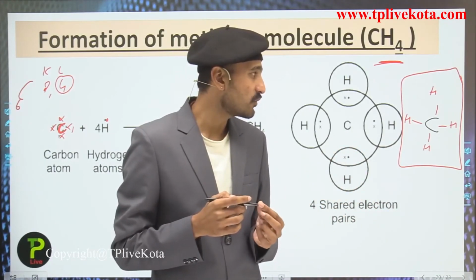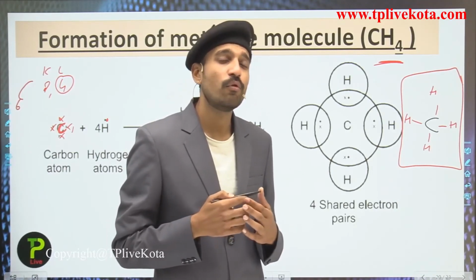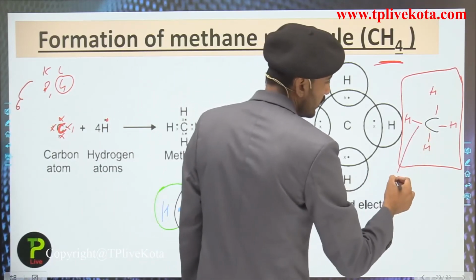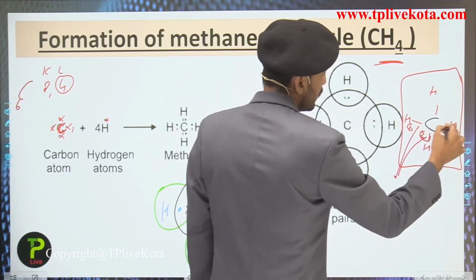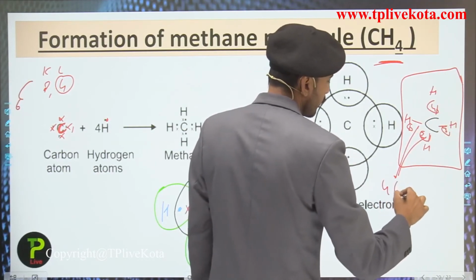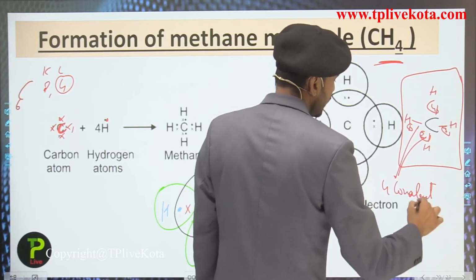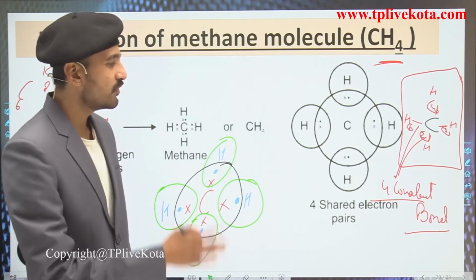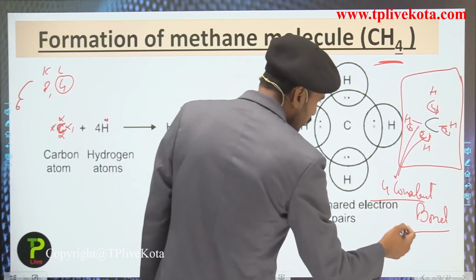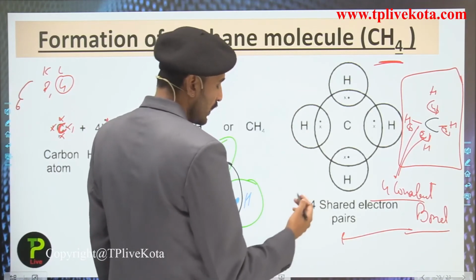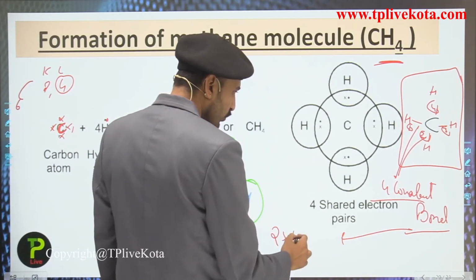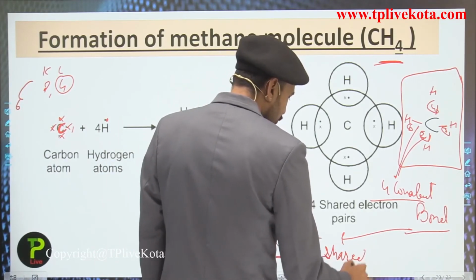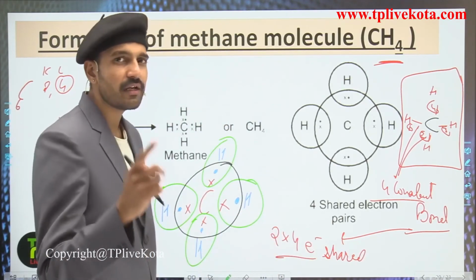And if I ask how many covalent bonds, that is single covalent bonds, are present in methane, you can see this is 1, this is 2, this is 3 and this is 4. So there are 4 covalent bonds in the methane molecule. This you need to remember. In these covalent bonds, the number of electrons being shared is 2 into 4. If I talk about the pair, simply remove this 2, because a pair is 2.